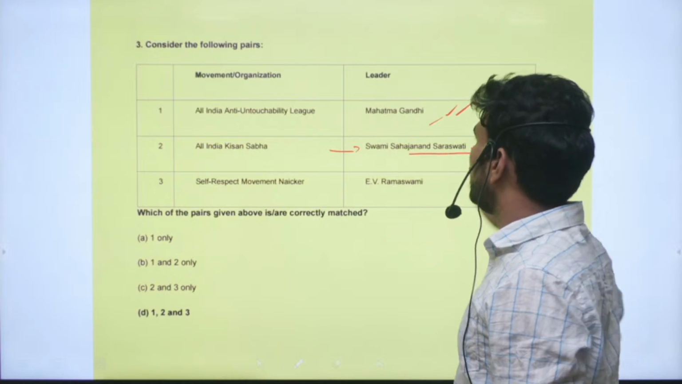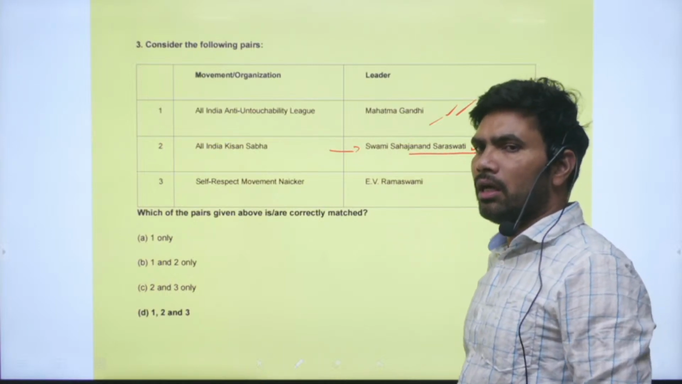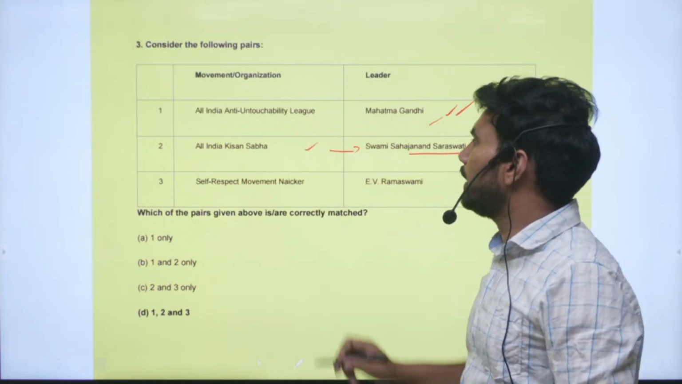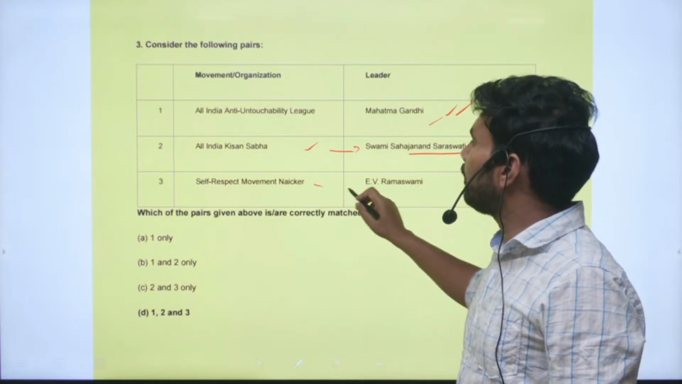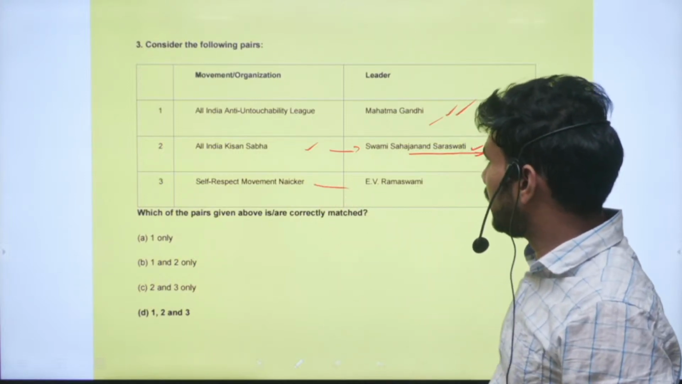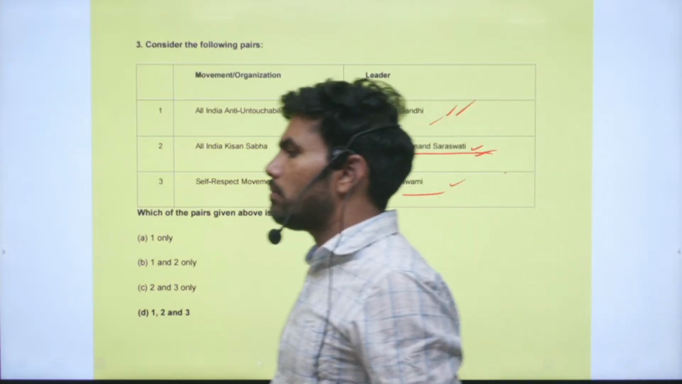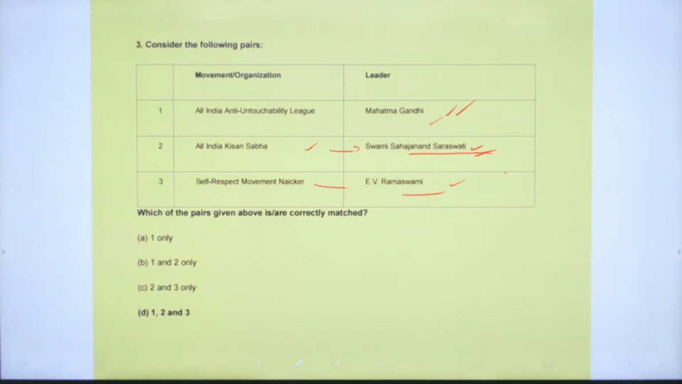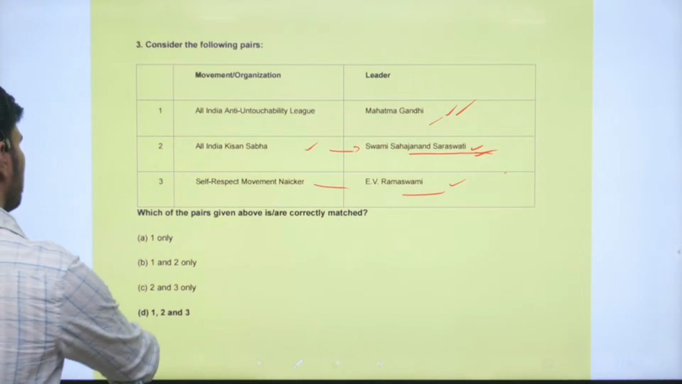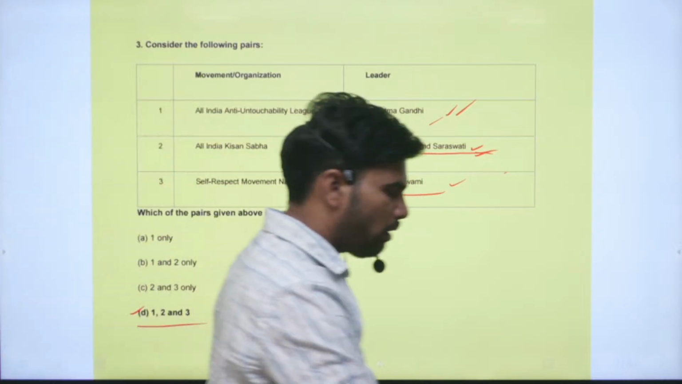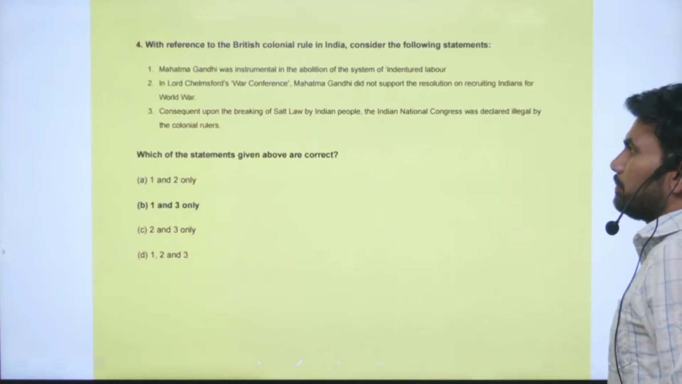Swami Sahajanand Saraswati started the All India Kisan Sabha. Next is the Self-Respect Movement. It was started by E.V. Ramaswamy Naikar. So this is also a correct pair. Correct option is option D. Statements 1, 2, 3, all the statements are correct.